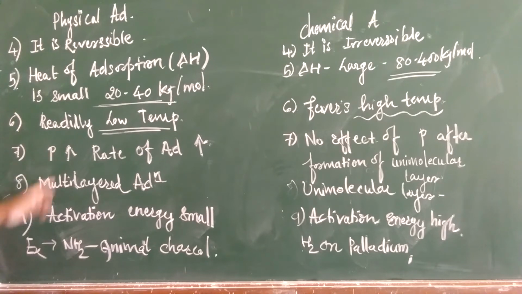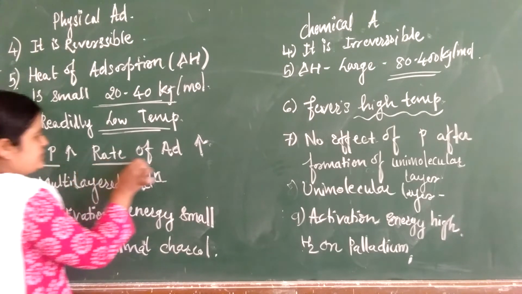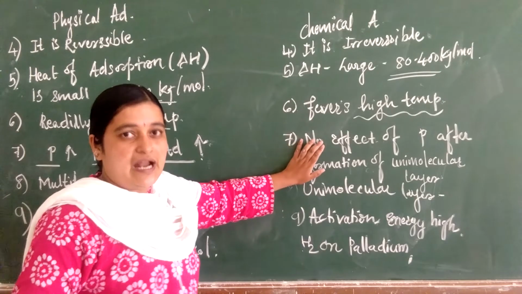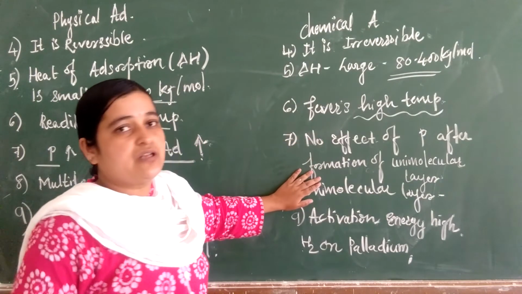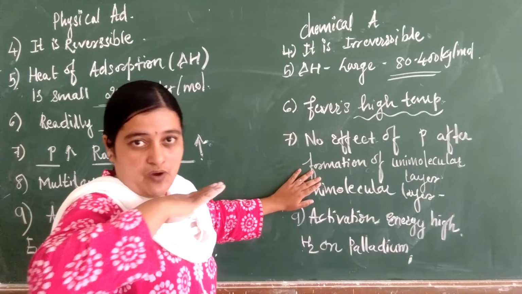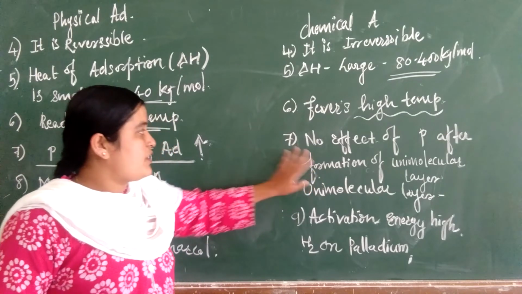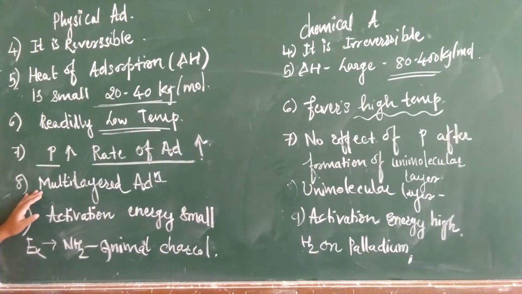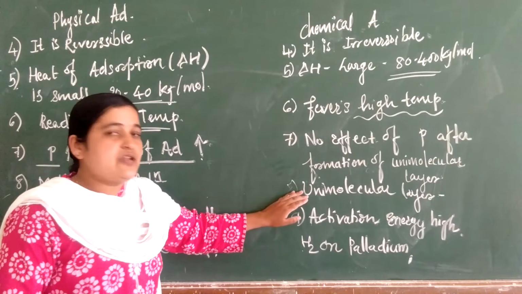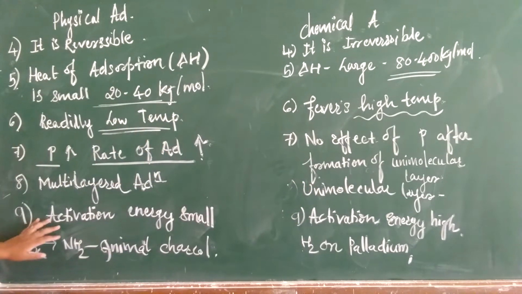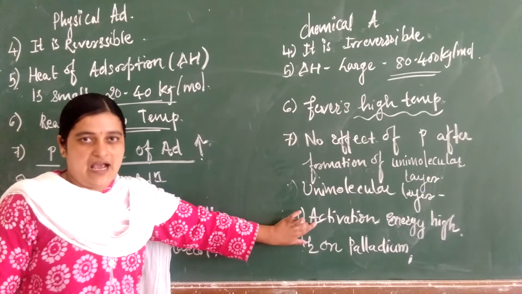Now the seventh point: as pressure goes on increasing, the rate of physical adsorption also goes on increasing. In chemical adsorption, there is no effect of pressure at all after the formation of a unimolecular layer. One layer will form, and after that there is no effect of pressure. Eighth, multi-layer adsorption means layer after layer forms, but chemical adsorption is a unimolecular layer. Next, activation energy is very small in physical adsorption, while in chemical adsorption it is comparatively high.